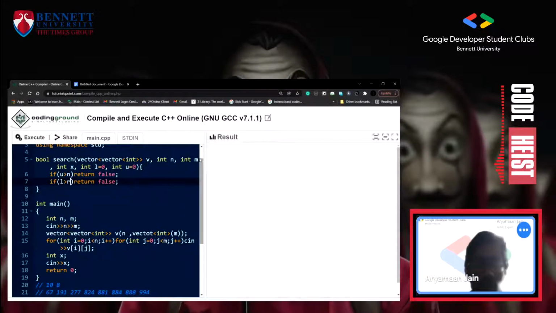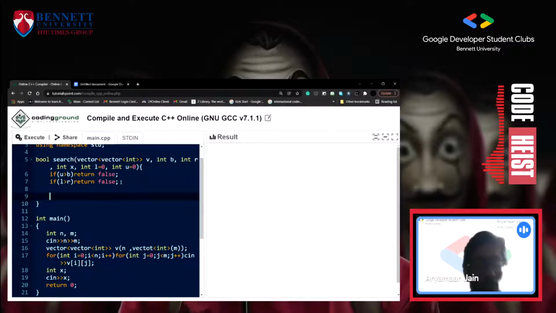And similarly, if left is greater than, let me do it right. So let's make it right only, and make this bottom. So up, bottom, and left, right. So up should be less than bottom, and left should be less than right. So if both cases fail, you will return false. Then we will calculate int m1, which will be left plus right by 2. Similarly,